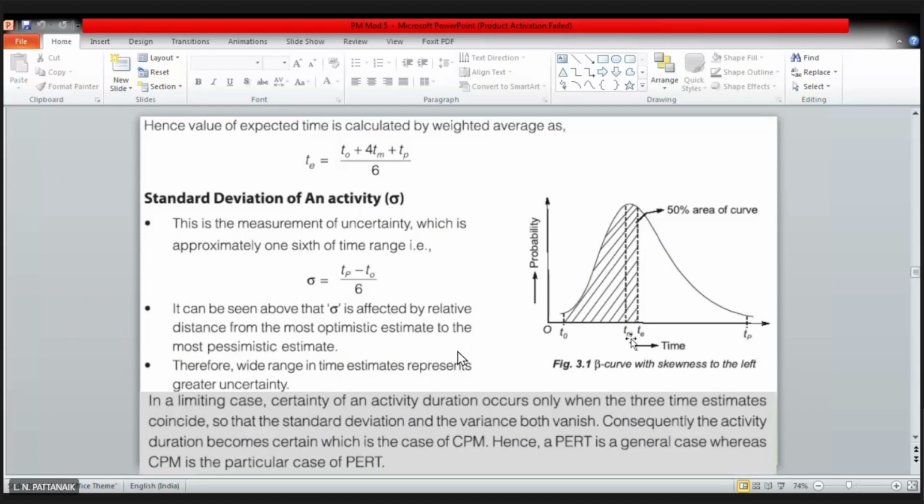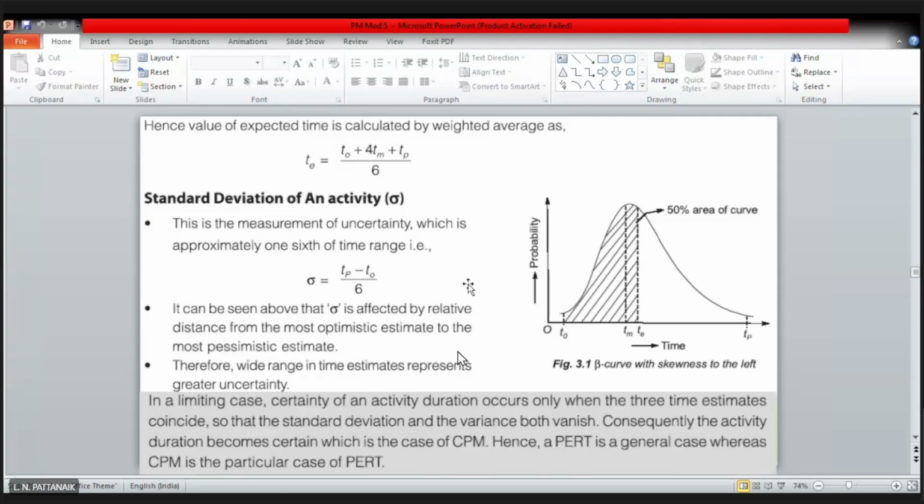तो यहाँ पे आप फिगर में भी देख सकते हो, जो आपका TE है, that is the mean time, जो average time calculate किया, that will lie at such a location which will cover 50% of the area of that curve, below the curve, to either side of that. So that's why it is mean time. Mean time means there is 50% chance, 50% probability that the activity will be completed within that time. So that is the mean time, right? TE. That's why 50% of the area. Are you getting what I'm saying?